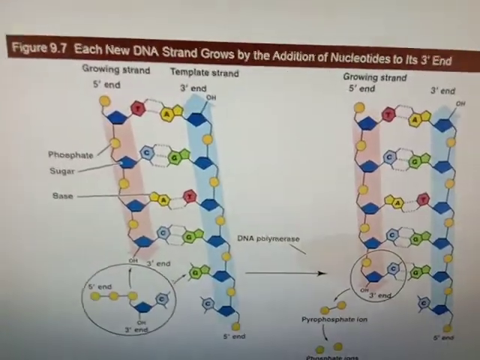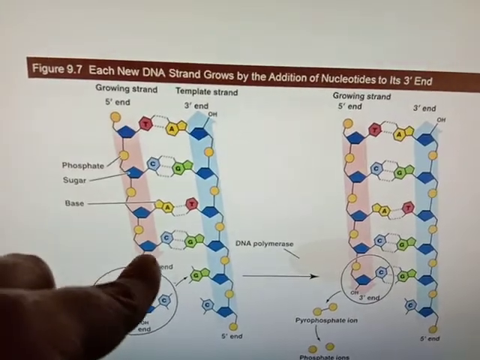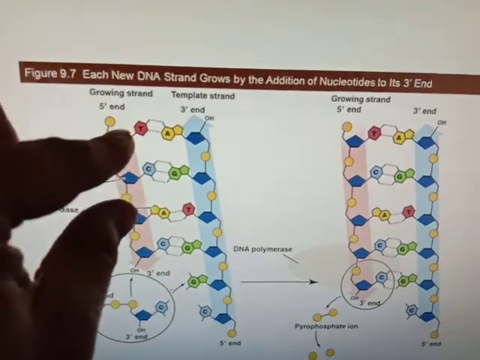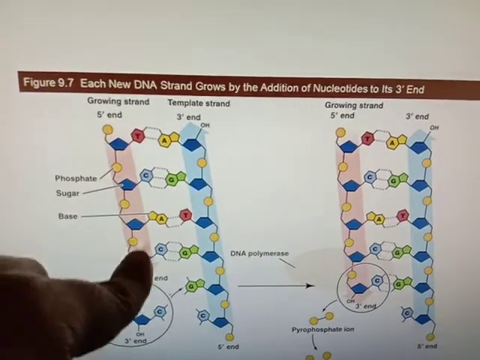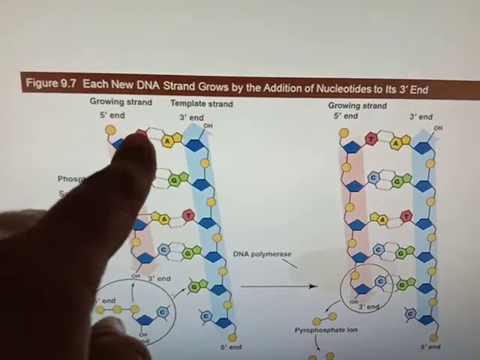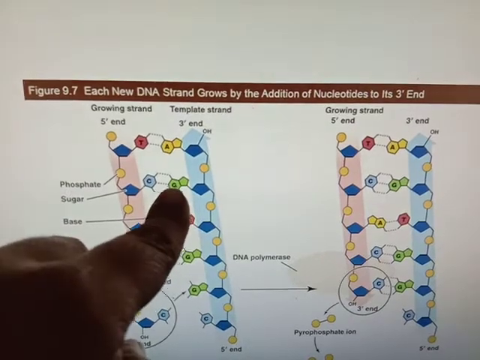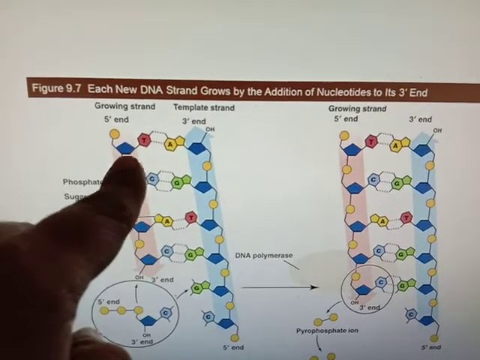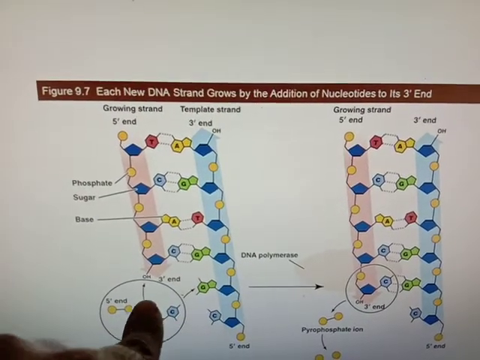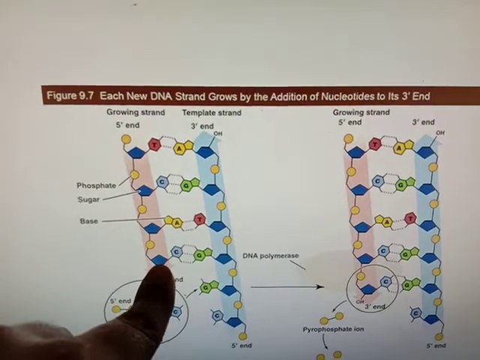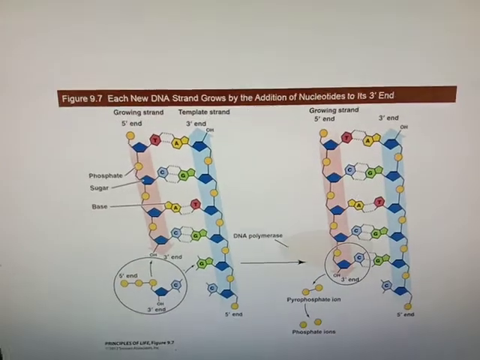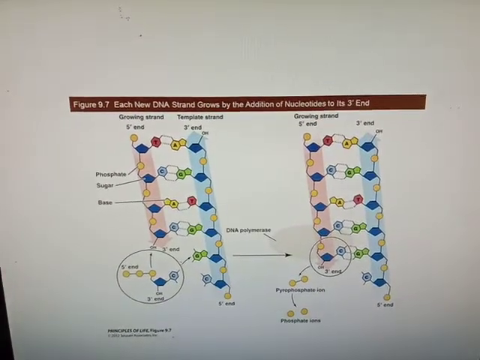So here you see this is the 5' end and this is the 3' end, and this is the 3' end and this is the 5' end. DNA polymerase will extend the newly synthesized strand in the 5' to 3' direction. So here A means T will be added. Then here G means complementary C will be added on the 3' end. Now here there is a G, so C will come and link to the 3' end. Likewise, the next nucleotide will be added and the chain of this DNA will grow on.